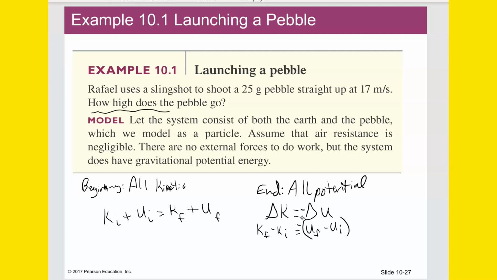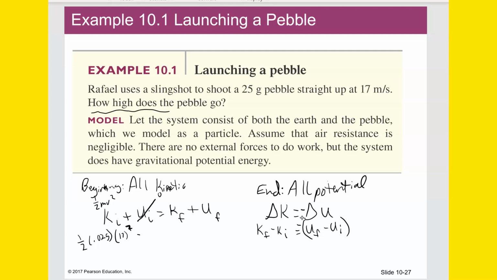We could make that one negative or the other one. All right, so what is the kinetic energy of the ball at the very beginning? It is 1/2 mv squared, right? K is 1/2 mv squared. So it's 1/2 times 25 grams, which would be 0.025, and V would be 17 squared. What's the initial potential energy at the very beginning? We could define the very beginning potential energy to be 0. We could say that its initial position, initial height, is 0.